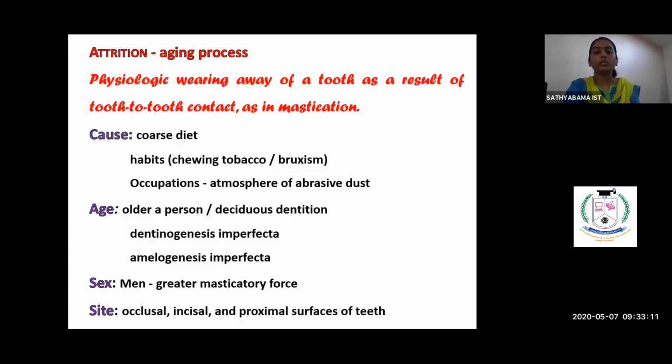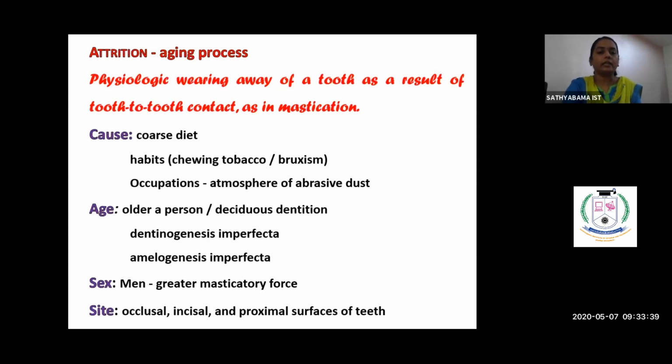So attrition also happens on the proximal surface. The causes of attrition are coarse diet, habits such as chewing tobacco, and bruxism. And certain people working in asbestos manufacturing companies, that is, people exposed to an atmosphere of abrasive dust, are also prone to this type of attrition.